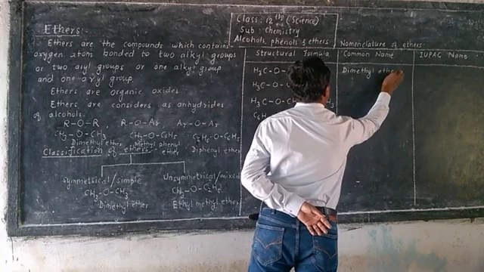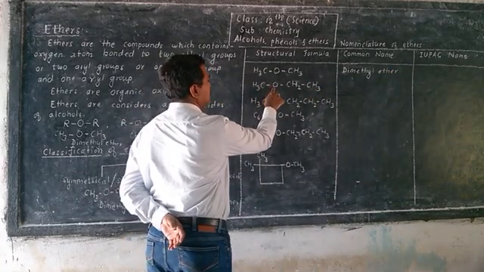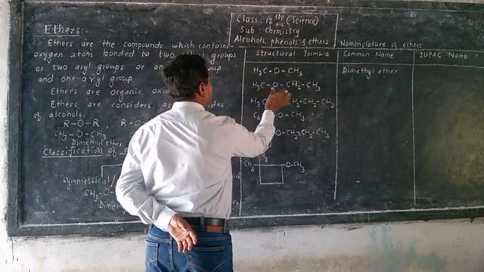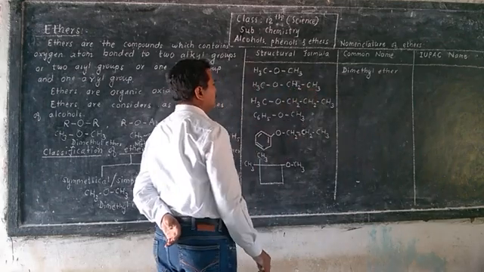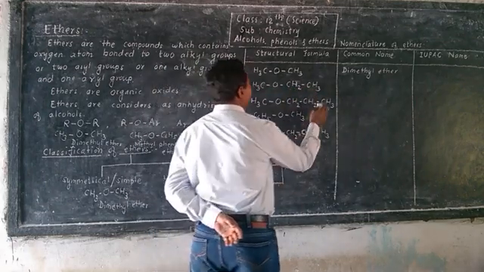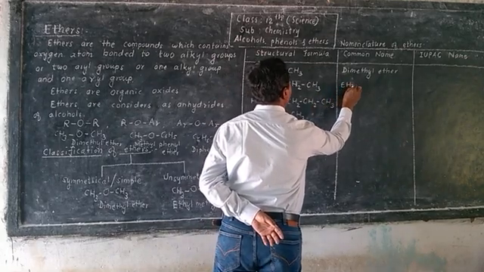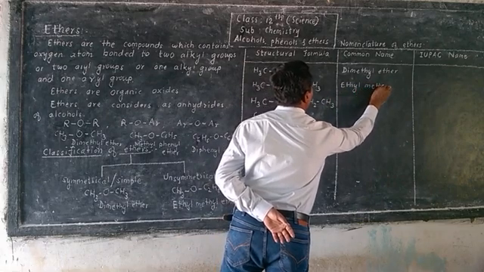Here the oxygen atom is here. Here one methyl group and here CH2 single bond CH3 means it is ethyl. So it is ethyl methyl ether.